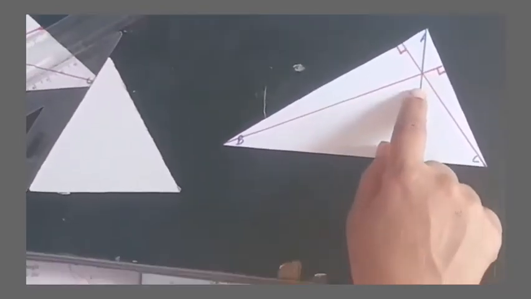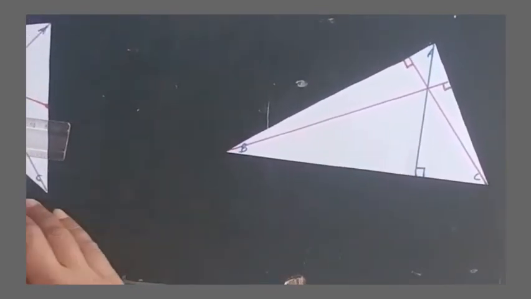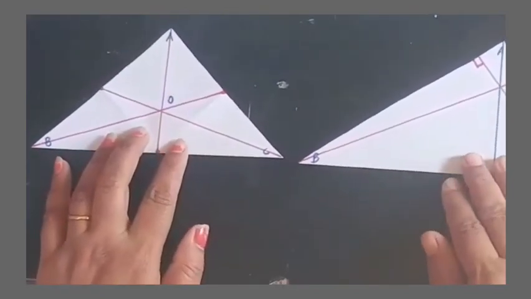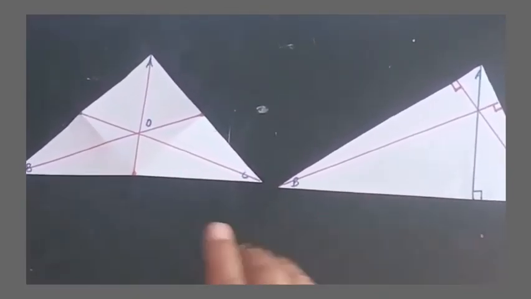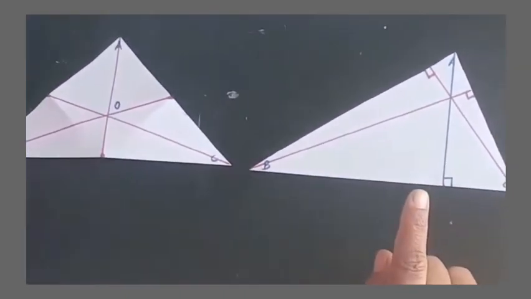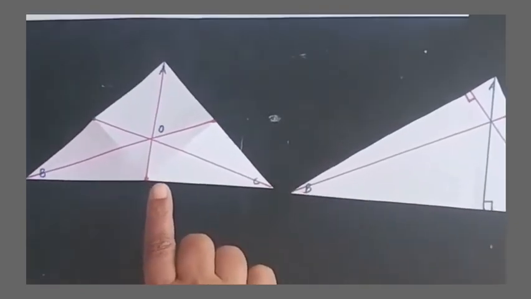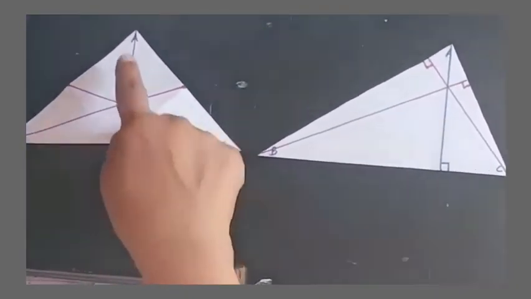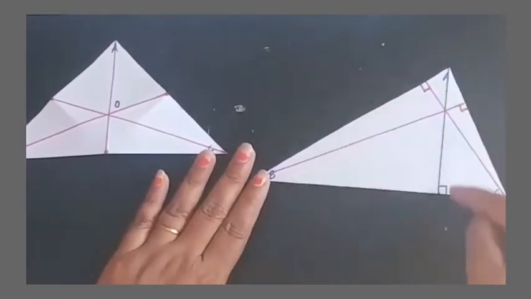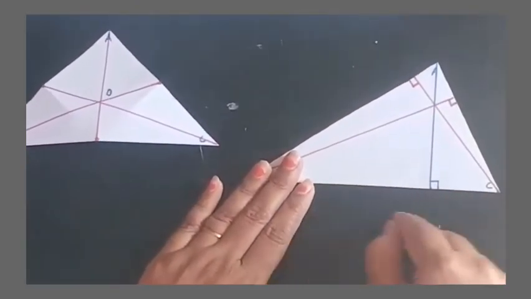So where altitudes meet each other is called the orthocenter, and where medians meet each other is called the centroid. This is the most important difference between the median and altitude. Always keep in mind that a median is the line segment joining the vertex to the midpoint, but an altitude is the perpendicular line, a 90 degree line, constructed from the vertex on the opposite side.